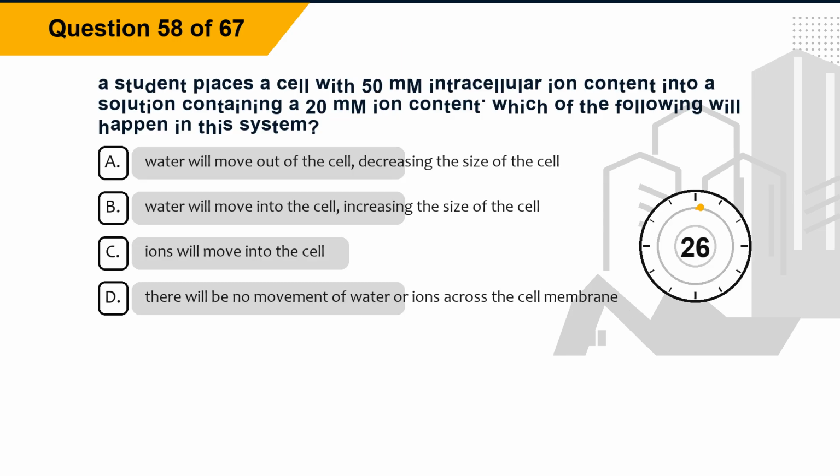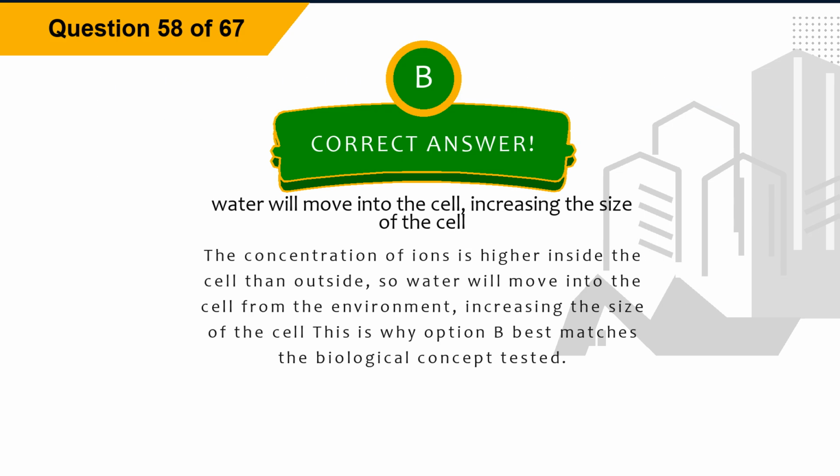Question 58. A student places a cell with 50 mM intracellular ion content into a solution containing a 20 mM ion content. Which of the following will happen in this system? Option A, water will move out of the cell, decreasing the size of the cell. Option B, water will move into the cell, increasing the size of the cell. Option C, ions will move into the cell. Option D, there will be no movement of water or ions across the cell membrane. The correct answer is option B, water will move into the cell, increasing the size of the cell.